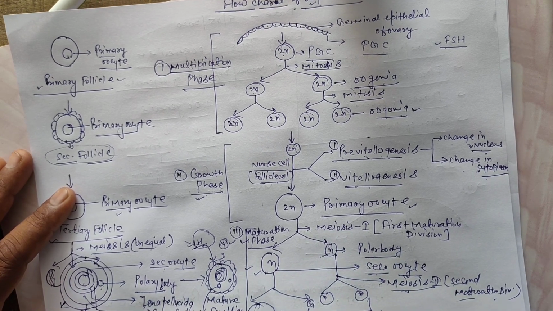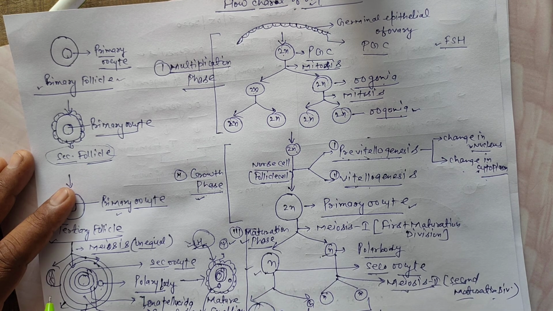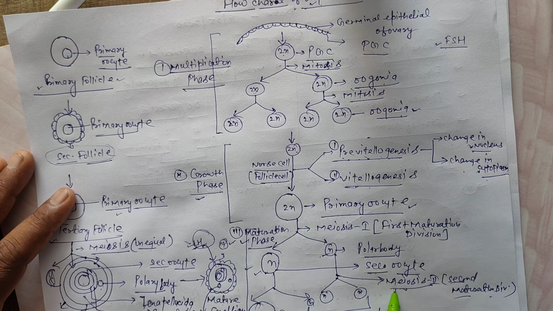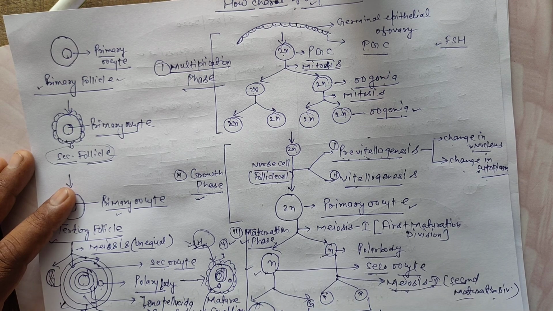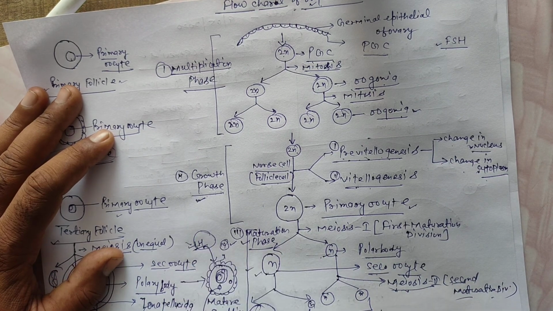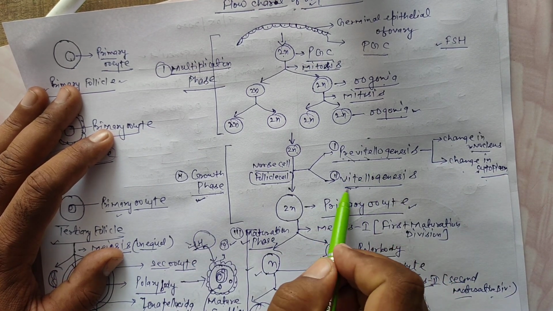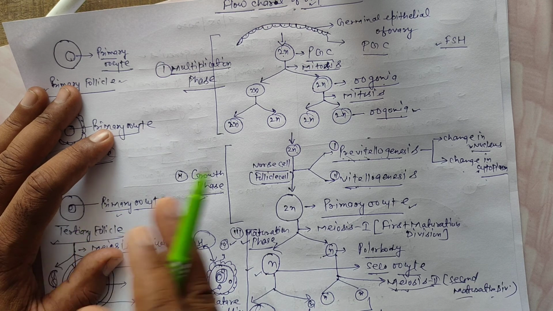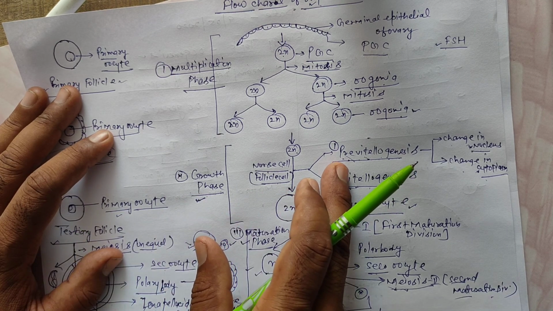Remember, fertilization and formation of the ovum are completed together. As soon as a sperm comes near the secondary oocyte, it shows meiosis second and forms the mature ovum. Next, the growth phase, the largest phase, has two subphases: pre-vitellogenesis, before completed synthesis of yolk.